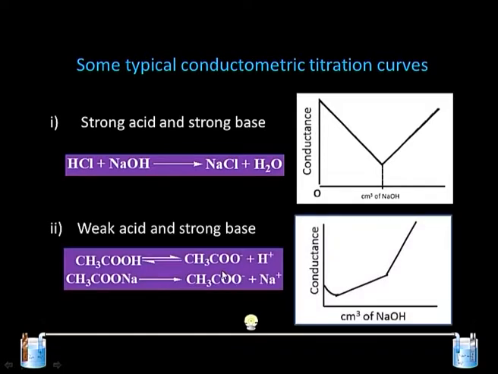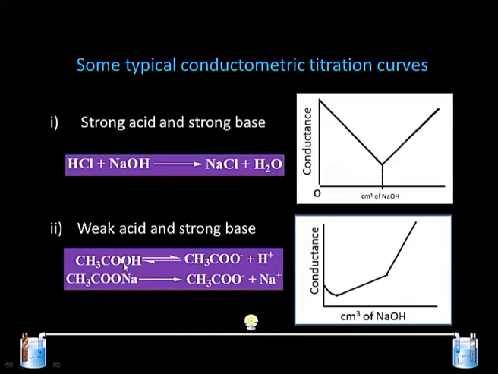Another experiment which can be performed is when we have a weak acid like acetic acid and a strong base like NaOH, and we carry out the titration of these two species. When we plot the curve, we find that initially the curve falls and then it rises, and then there is a sudden rise in the curve. Our equivalence point is at the juncture where the two lines meet, and why the curve has this shape can be explained very well when we look at the equation.